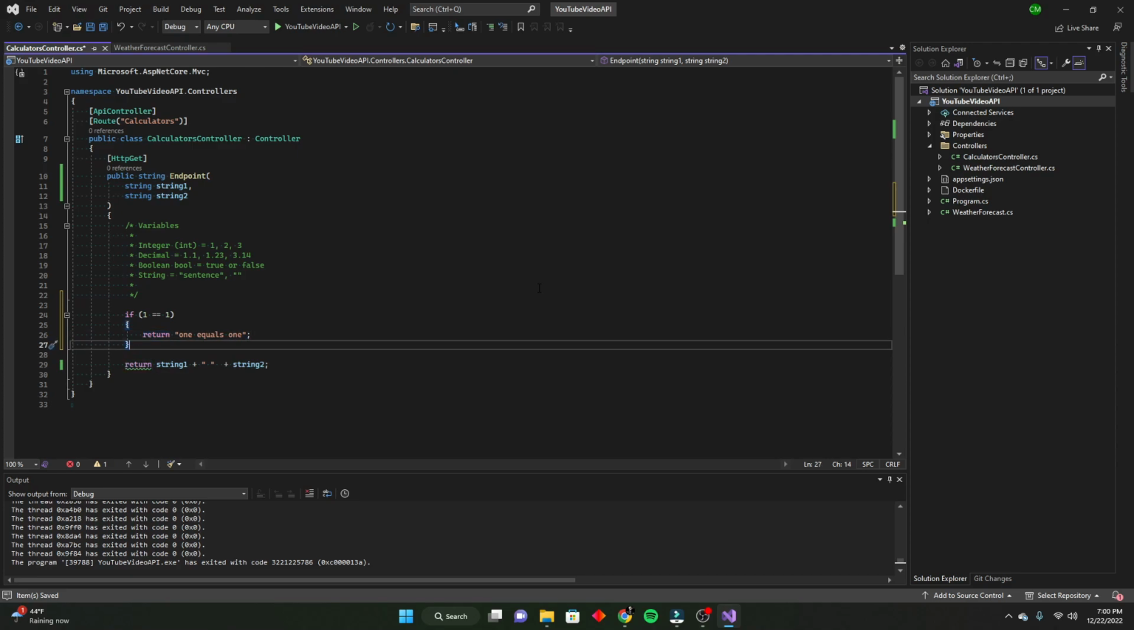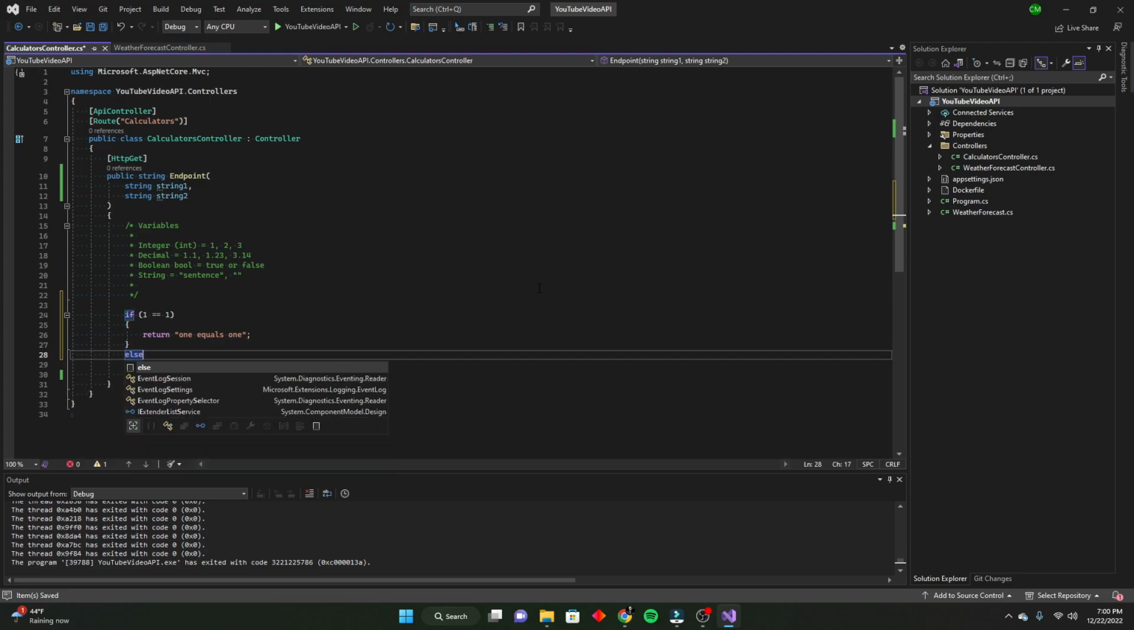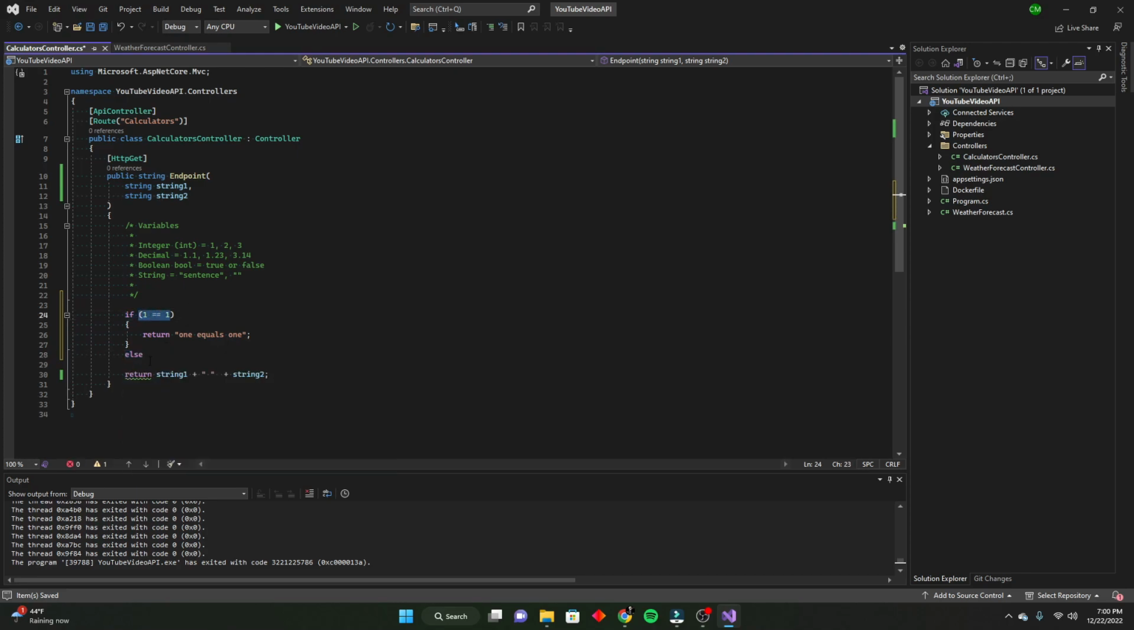And then we can also go a step further, that in the case that this statement in the parentheses is not true, we can return 1 does not equal 1. So basically, if 1 equals 1, then we want to return this string. Otherwise, if 1 does not equal 1, then we want to return this string. This is a very simple example. Not the best, I'd say, but I think it gets the job done.